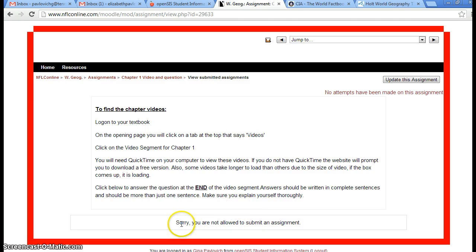Now right here, since I'm the teacher, it says you are not allowed to submit assignment. But what you guys are going to have is a little button that says submit assignment. And it's going to pull up an empty box that will tell you to put your answer there. So that's where you're going to write this paragraph. And what question do you answer at the end of the video is a question.